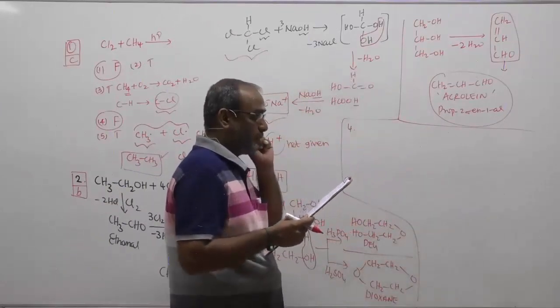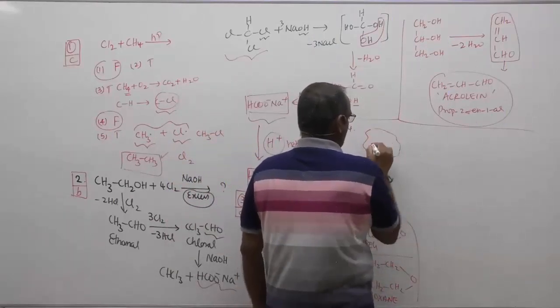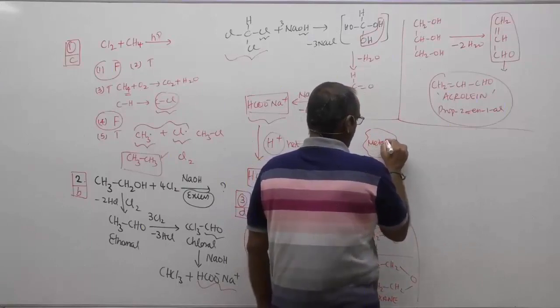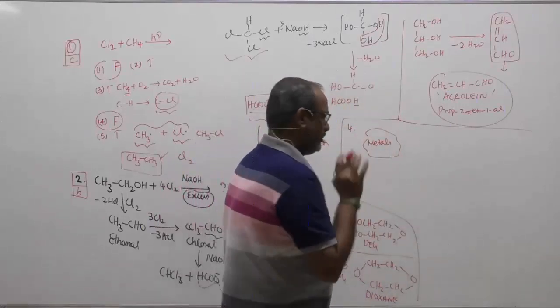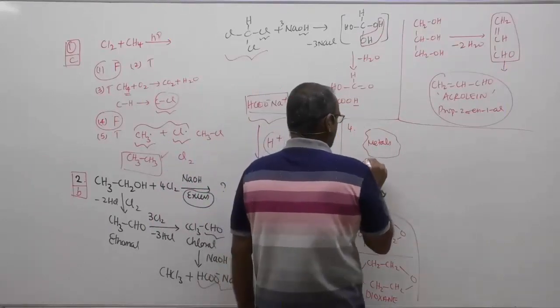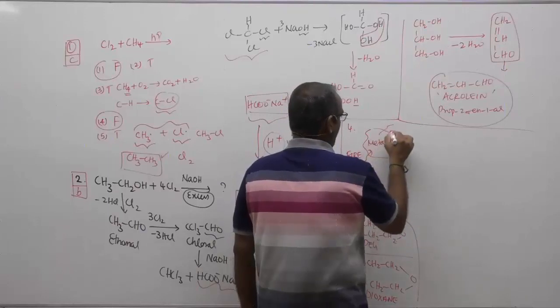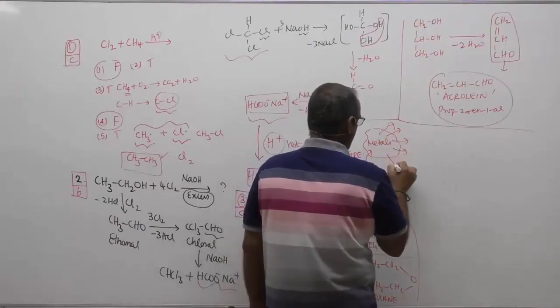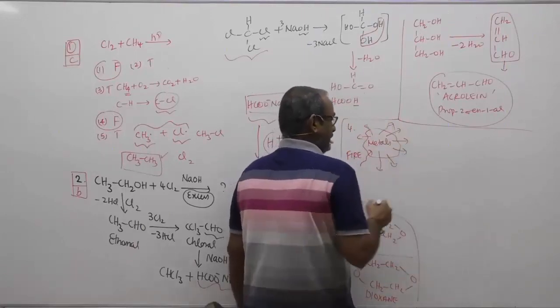Which of the following is used to put off a metal fire? Children, there is a place wherein metals are stored. Maybe it's a metal manufacturing industry. Metals are stored in a godown. Now there is a fire taking place in that system, and flames are coming out. How to put off this flame?